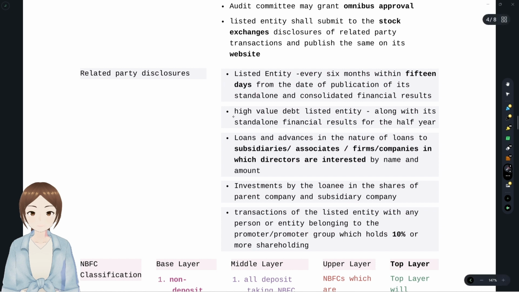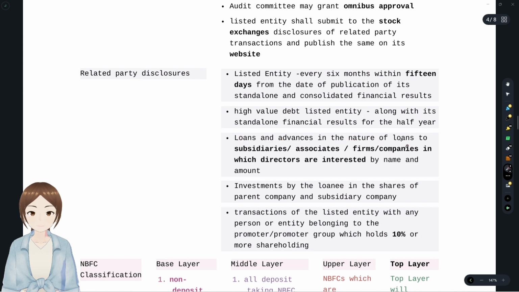SEBI. A high value debt listed entity, along with its standalone financial statements for the half year. That is, at the time of declaring the standalone financial results to SEBI, it has to give the related party disclosures then. In what format, what the description or amounts have to be, what the content should be, and what disclosures have to be made.